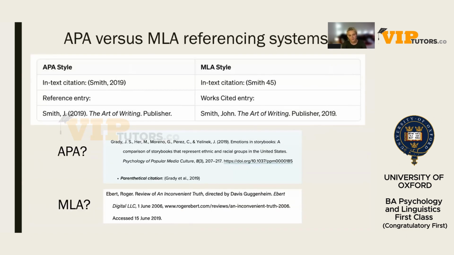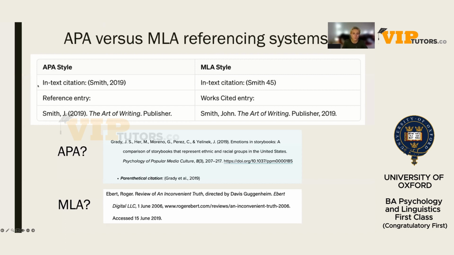APA versus MLA referencing. Again, the John Locke essay competition doesn't specify which one they'd prefer, so it's up to you. I personally prefer the APA system. This is the one I became familiar with at uni. I think it's slightly more scientific. So I would go with this, and it tends to be used more in the sciences, including psychology.